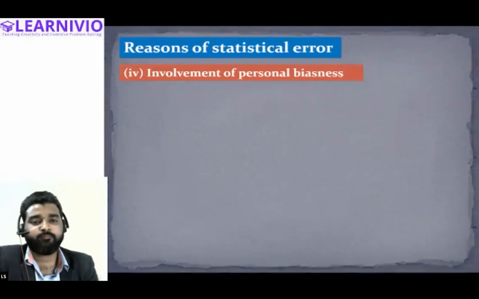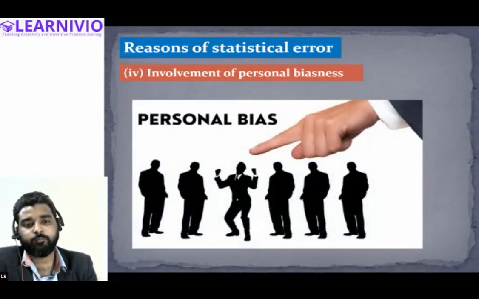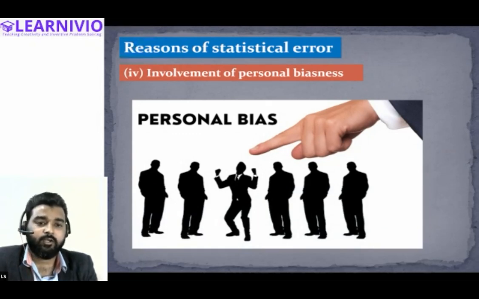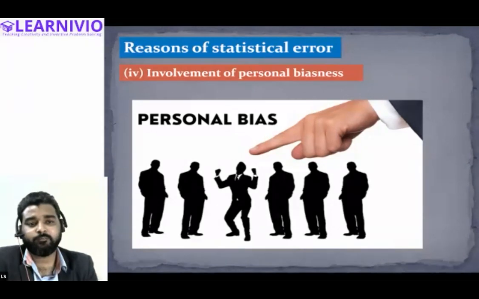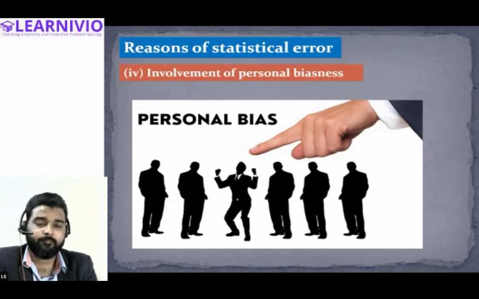Next, we have the involvement of personal biasness. The person providing the information can be biased. Or the investigator himself can be personally biased when collecting or selecting certain items as a sample. So the investigator, while choosing the item as a sample, applied some personal biasness.